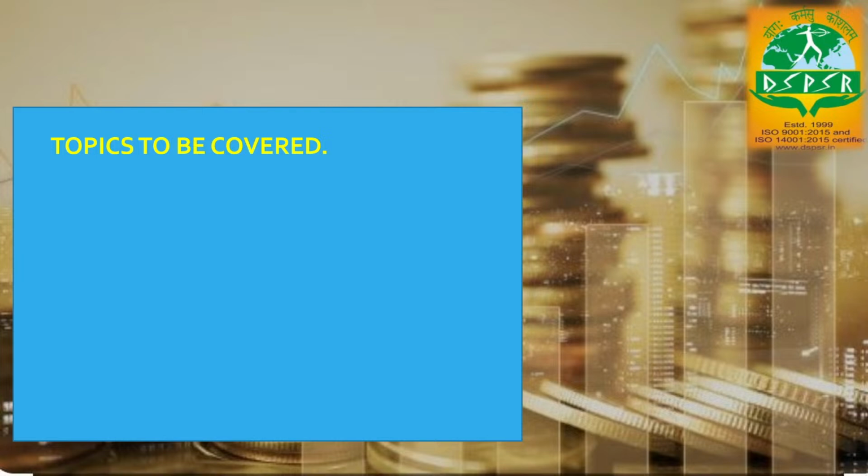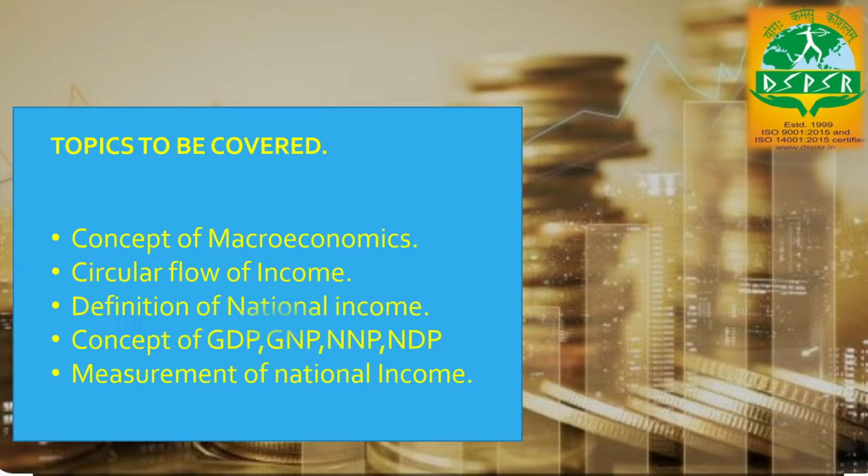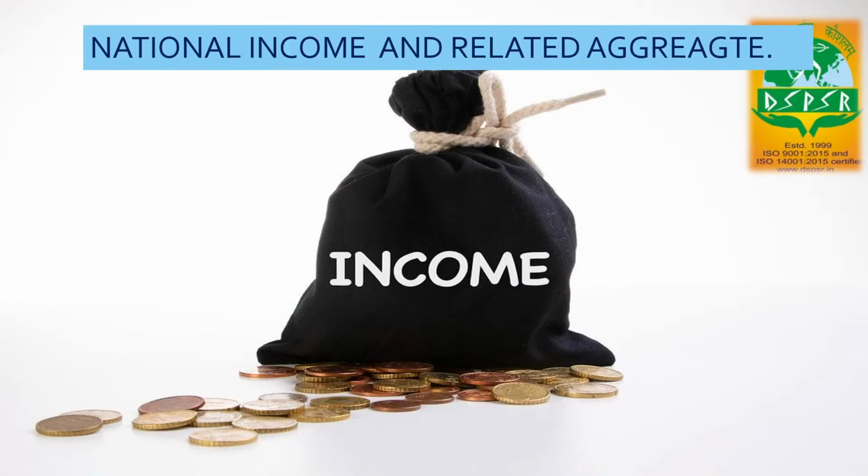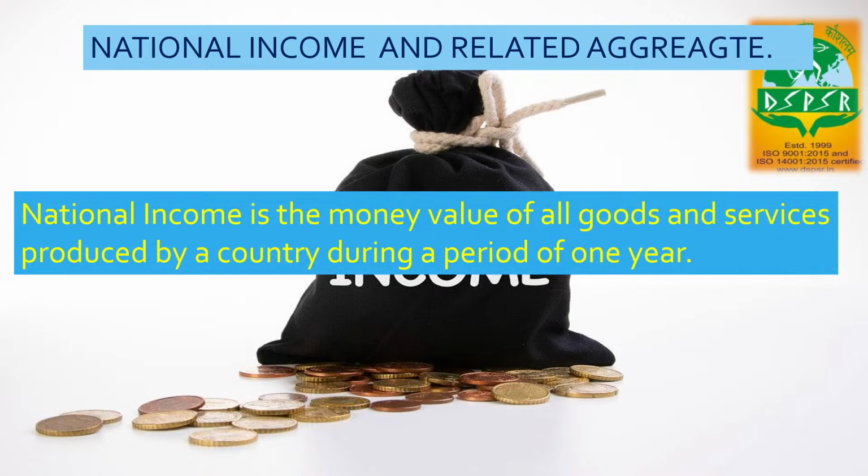So these are the basic portions that I am going to cover in this session. The concept of macroeconomics, circular flow of income, definition of national income, concept of GDP, GNP, NNP, and NDP. Now, the last one is measurement of national income. Now, let's talk about what is national income. So, national income is the money value of all final goods and services that is being produced in the domestic territory of a country.